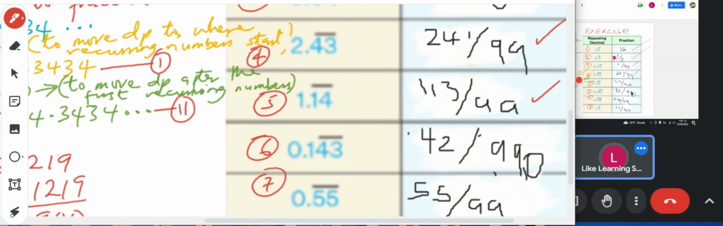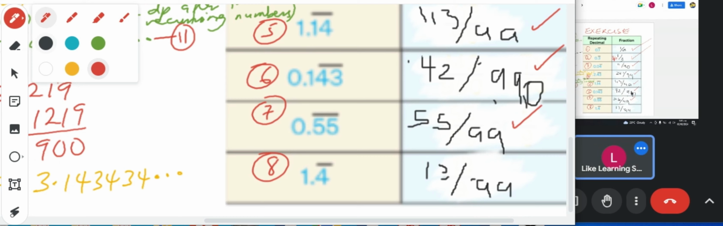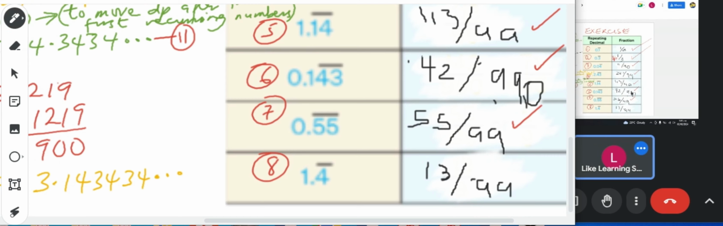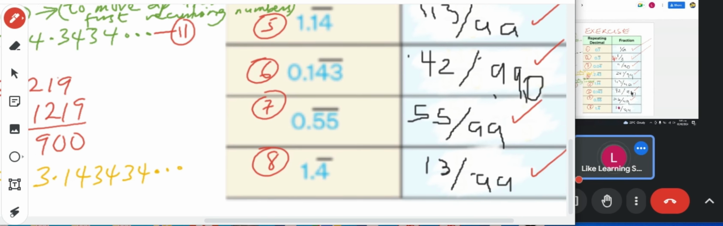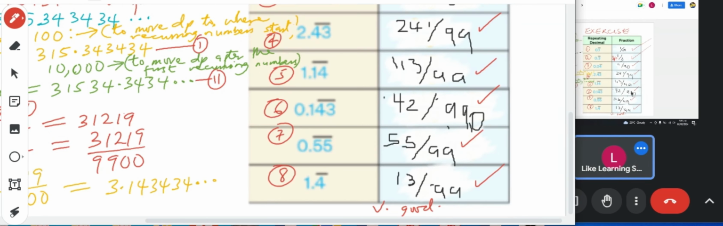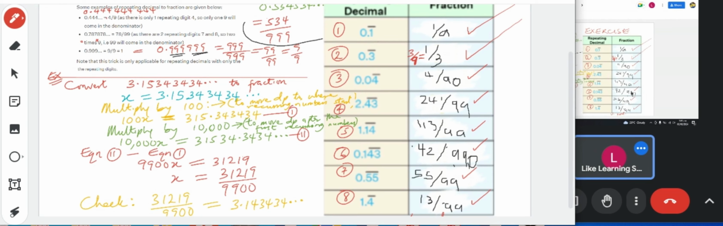This one is this. This one is this. This one is this. Okay. Is this 13 over 99? This last one. Yes, 13 over 99. Alright, very good. Okay, I think that should be it. Alright.